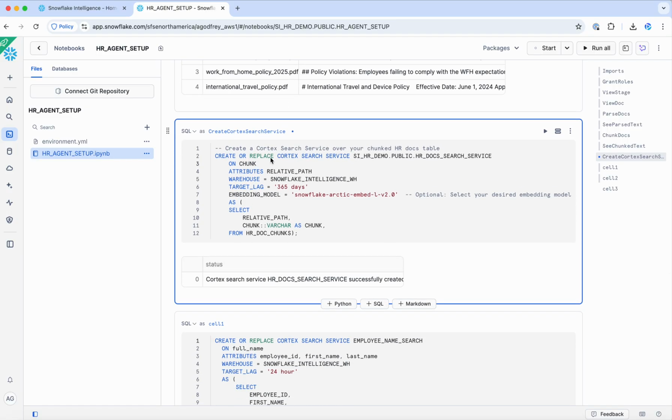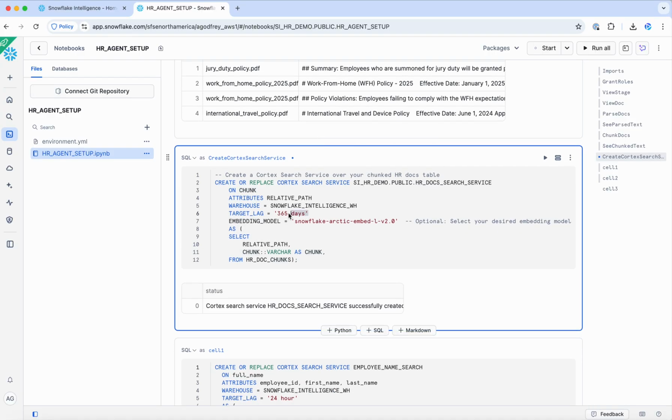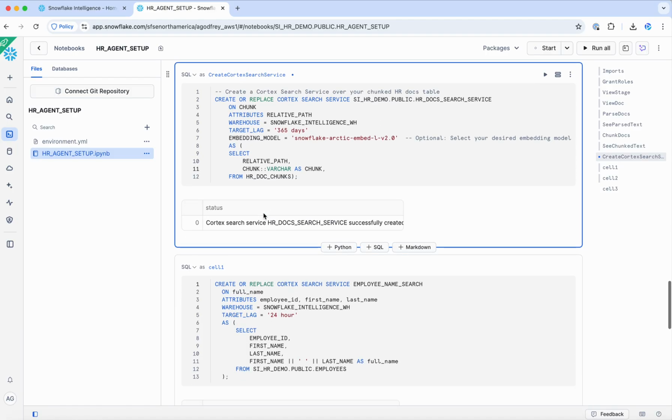Here I am creating the search service called HR Docs Search Service. I am giving it the chunk column that we have here, a target lag, the warehouse to run on, and here's my select statement from the HR doc chunks table. It's pulling the relative path and the chunk.